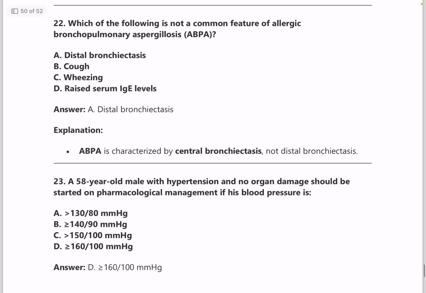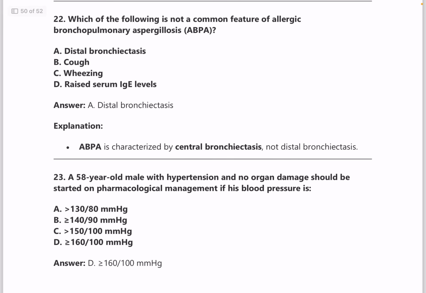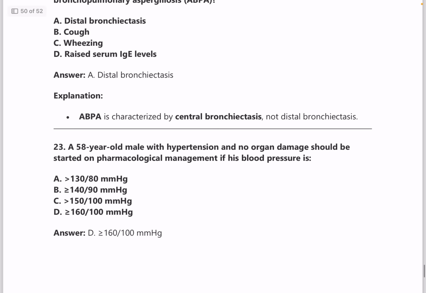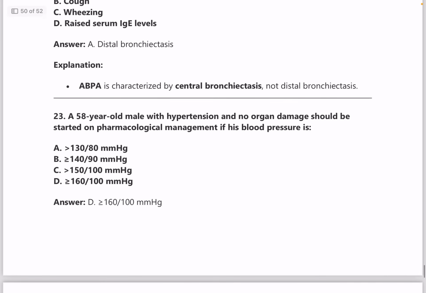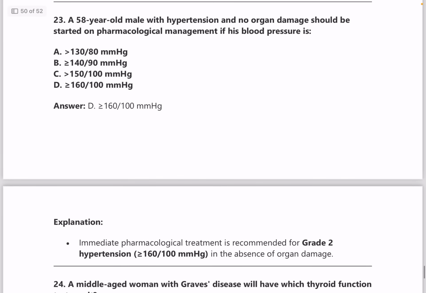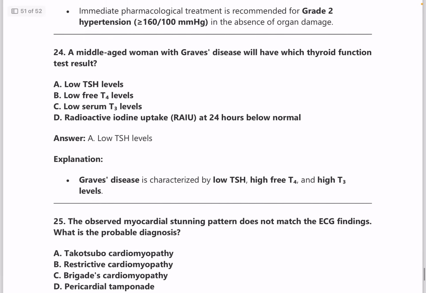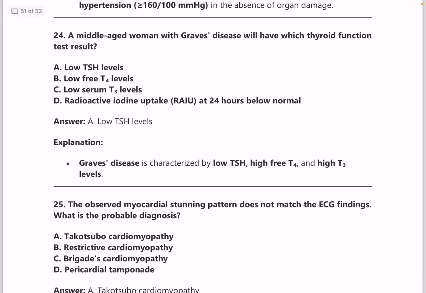Next question, which of the following is not a common feature of allergic bronchopulmonary aspergillosis? Answer is distal bronchiectasis, because in ABPA there is central bronchiectasis. Next, a 58-year-old male with hypertension and no organ damage should be started on pharmacological management if BP is more than 160/100. Middle-aged woman with Graves will have which thyroid function test result?